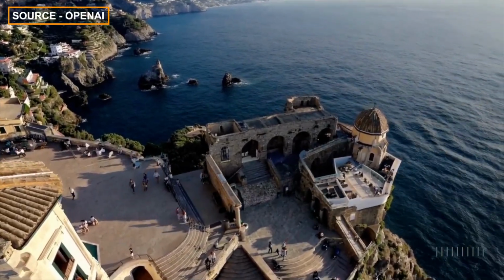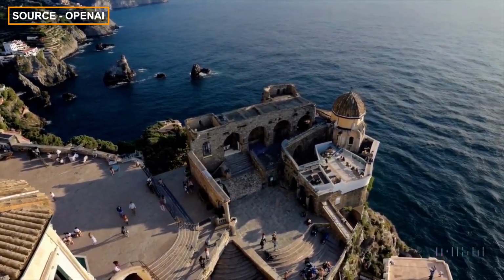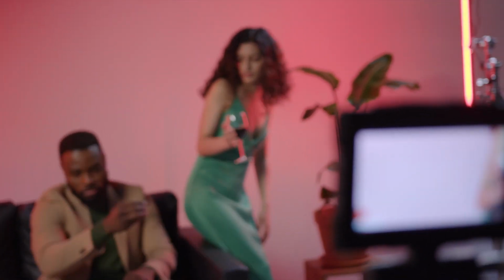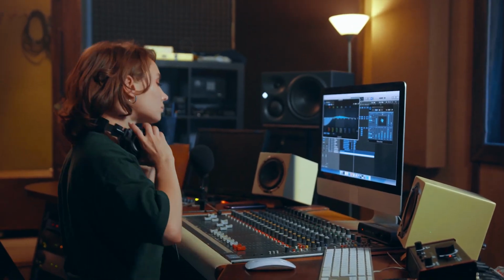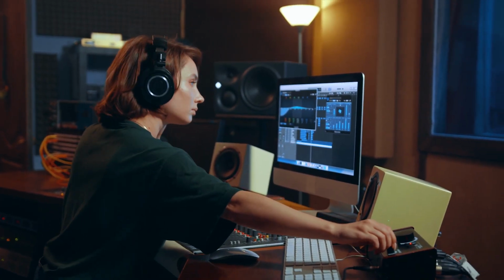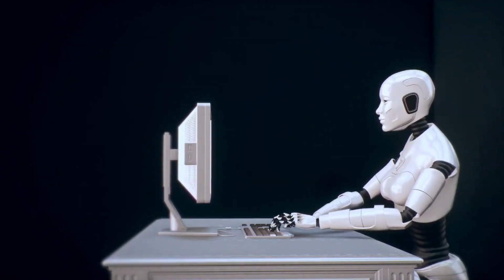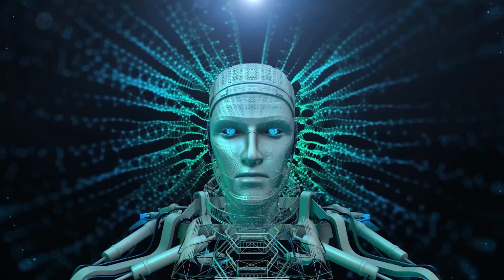In the near future, AI such as Sora is destined to revolutionize creative industries. Filmmakers might adapt movies in real time based on viewers' reactions, and musicians could generate music videos that vary with each viewing. This isn't merely a product of imagination. It signifies the root of AI technology.